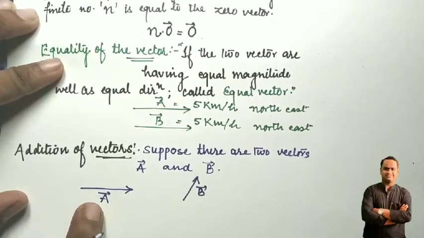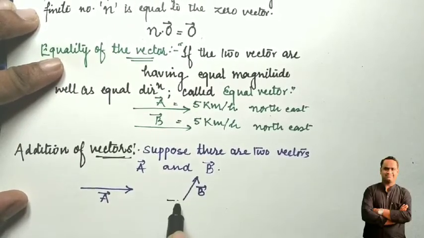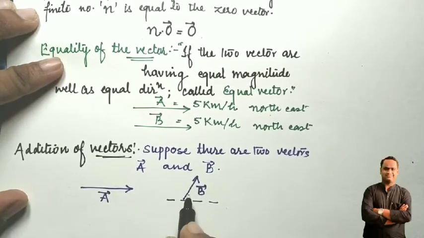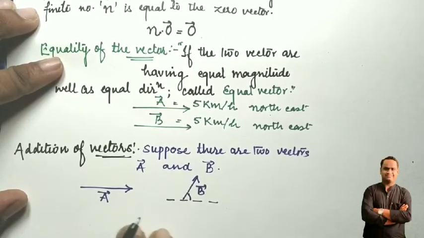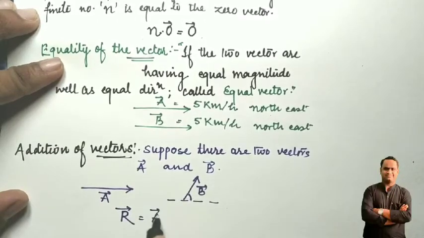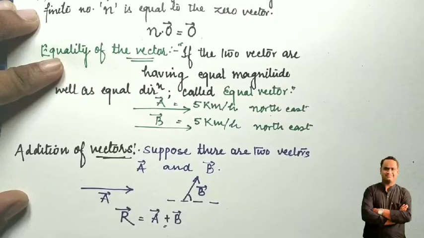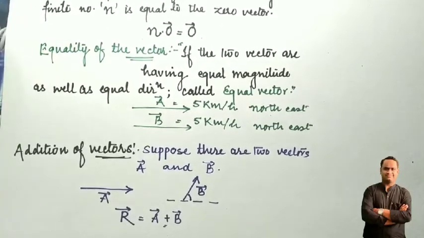If one vector A is given in the forward direction and another vector is slightly slanted from the horizontal in the upward direction, how can we give their resultant? Resultant means whatever result comes after addition. So the resultant can be given as the sum of vector A plus vector B, because here the mathematical operation is addition. Okay students, so let's start the procedure of how to find their resultant.